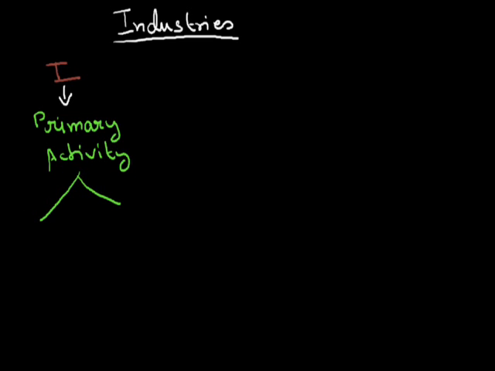Our today's topic is industries. Human activities are divided into basically three parts. First one, this one is the primary activity. This activity is directly linked with nature, in which human beings produce with the help of nature without much modification. These are of two types. The first one is agriculture and the second one is mining.